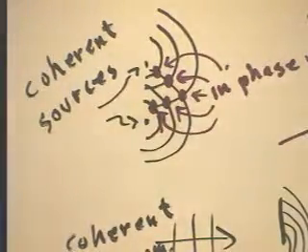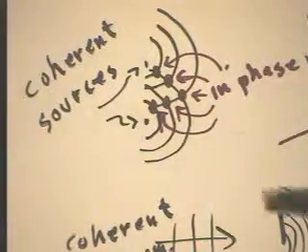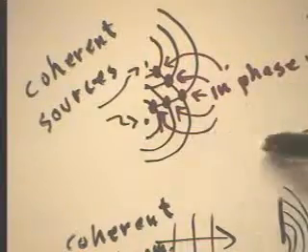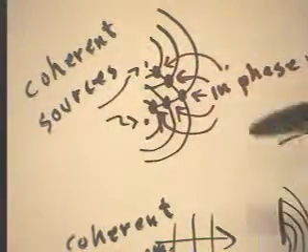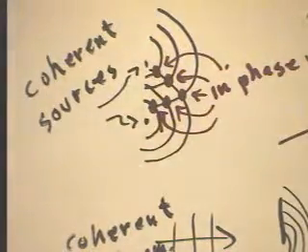Now, at the points indicated in red, a peak of the wave that comes from this source is meeting a peak of the wave that comes from this source. These peaks will reinforce each other. The waves will be in phase and will have a strong reinforcement of the peaks. So we'll have points where the waves are at maximum amplitude here.